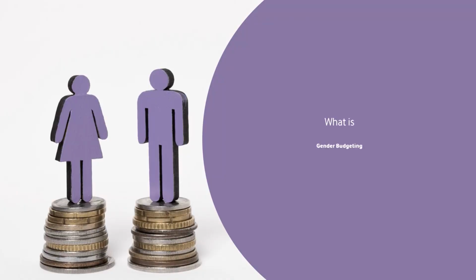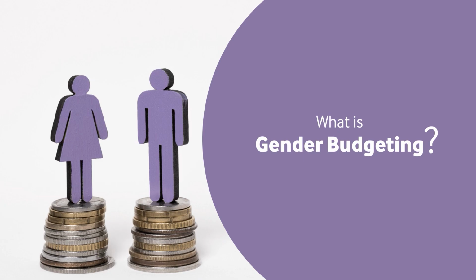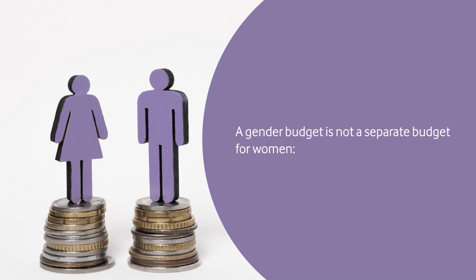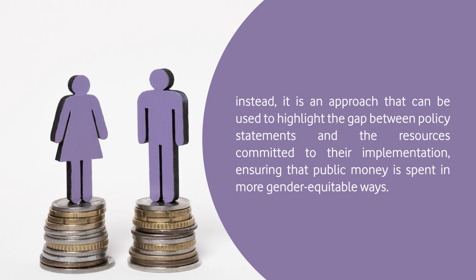Now, let us learn about what gender budgeting is. A gender budget is not a separate budget for women. We all must know that when we talk about gender budget, it is not about a separate budget. Instead, it is an approach that can be used to highlight the gap between policy statements and the resources committed to their implementation, thus ensuring that public money is spent in more gender equitable ways.